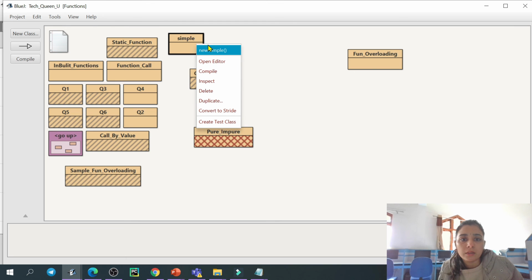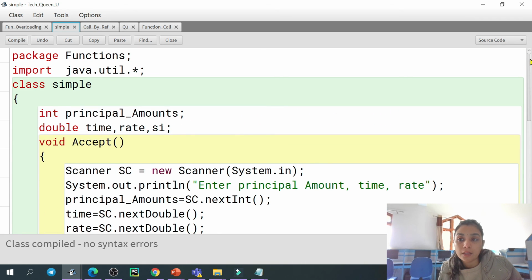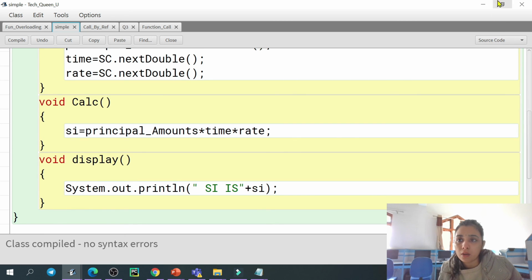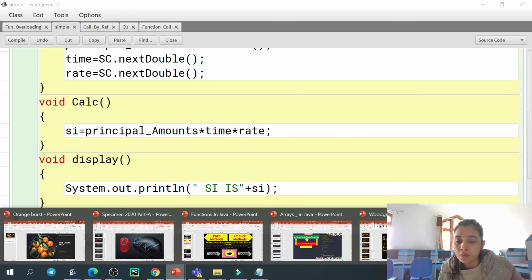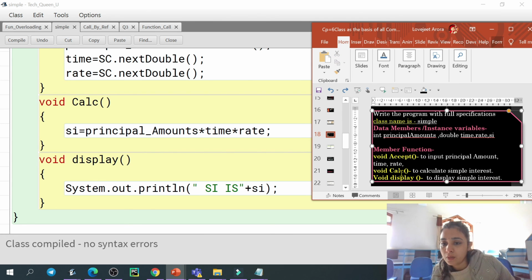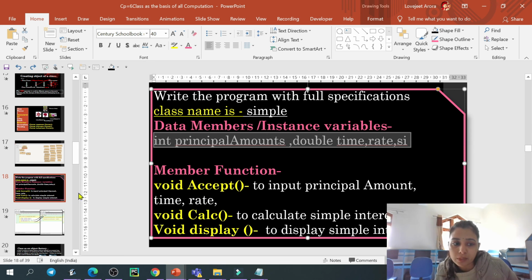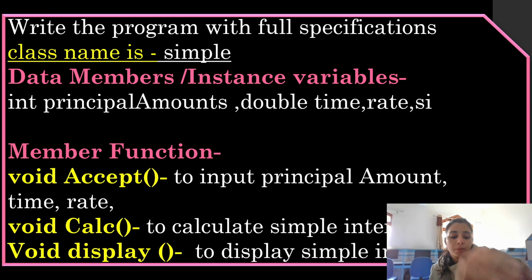Now actually we don't have any main function. Why have I not created any main function? Because nothing was mentioned about it in our program. It was just asking that you have to create 3 functions, different names were given, and the work was given. So no need to create the main method like how we have done. So this was our data members, instance variables, you can say. Okay, about this chapter. Next we will do in the next part.